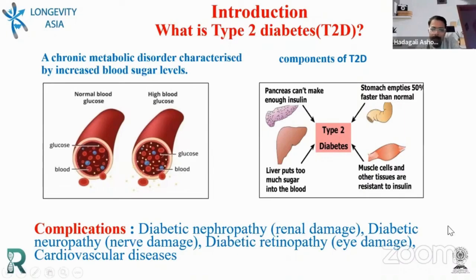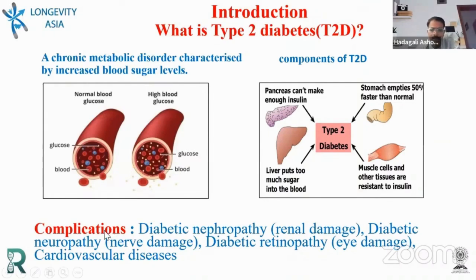Another interesting fact is that individuals suffering from T2D have a very high absorption rate, 50% faster than normal individuals. That's why their glucose level will go high. Again, endogenously, the liver also puts a lot of glucose into the blood. So these are the four components we majorly list when we talk about type 2 diabetes. And across the globe, people are thinking about how we can correct this. Are there any measures to be taken?